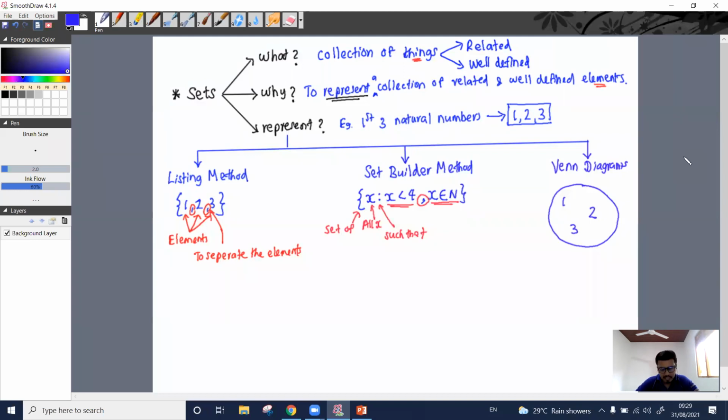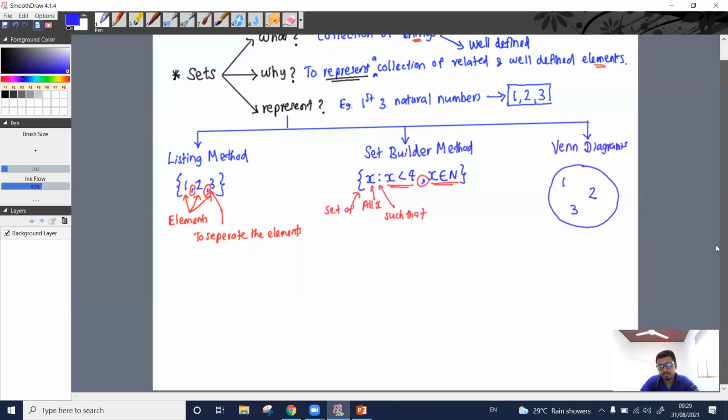What is the best method? To do the same thing we have three options. Listing method is there, set builder method is there, Venn diagrams is there. What is the best method?